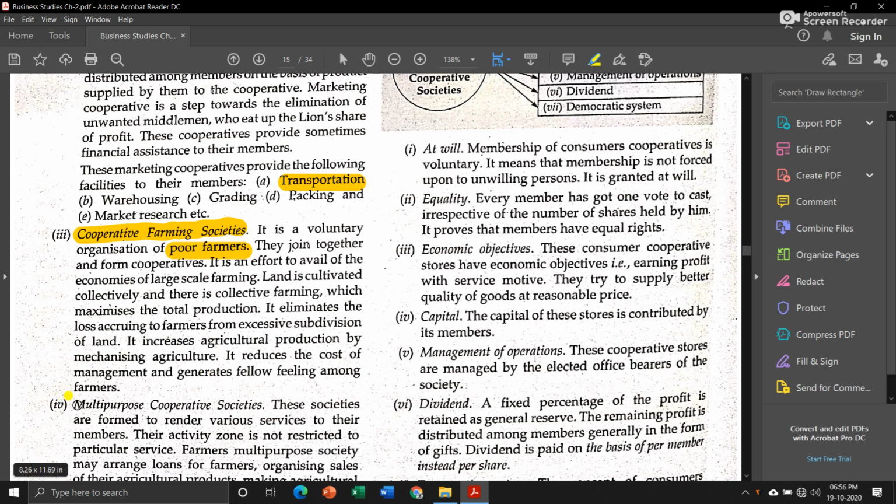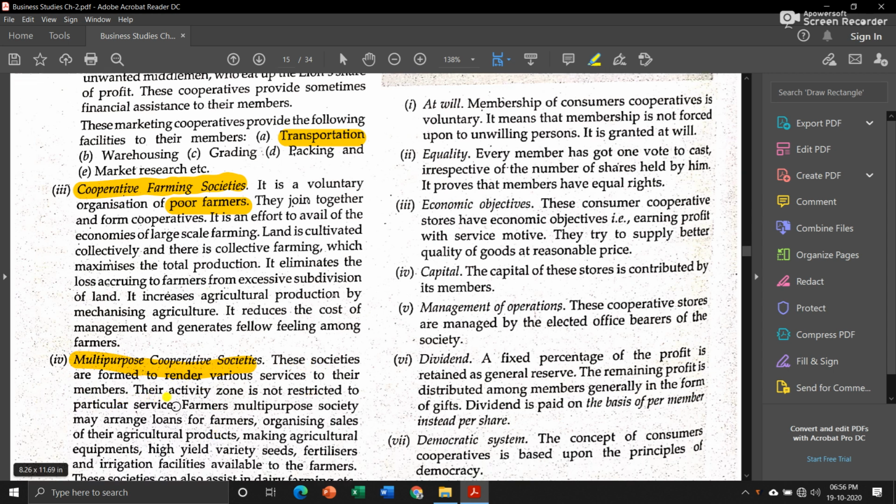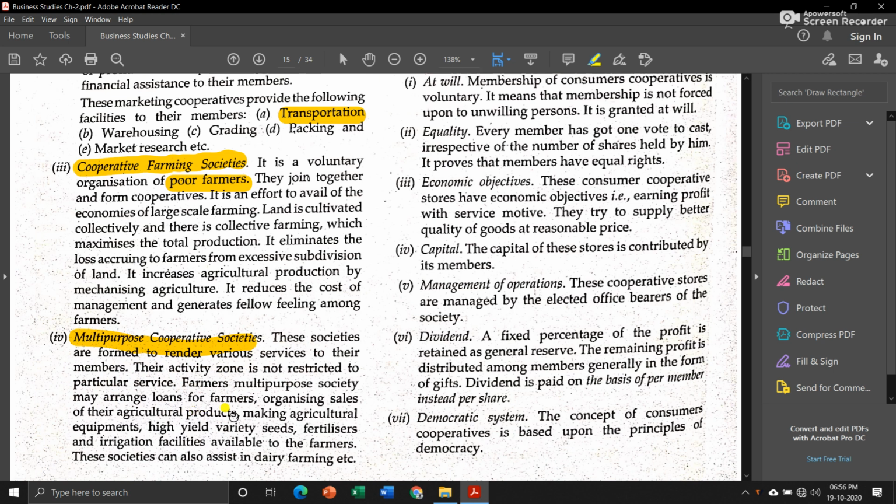The next is multi-purpose cooperative societies. Now these societies are formed to render various services to their members. Their activity zone is not restricted to a particular service. A farmers multi-purpose society may arrange loans for farmers, organize sales of their agricultural products, and make agricultural equipment. All these things, all the farm and agricultural related activities, can be done by the farmers cooperative society.